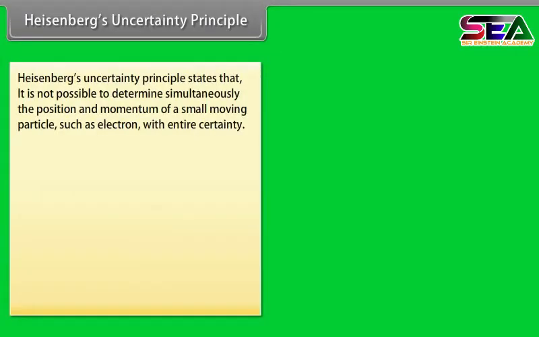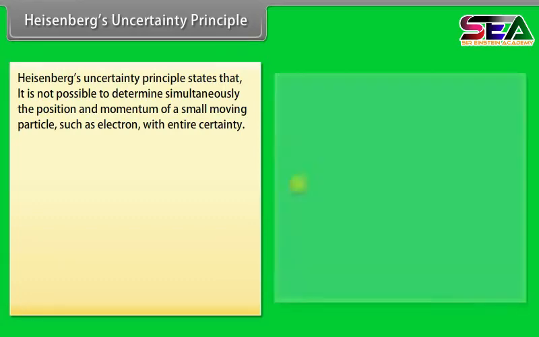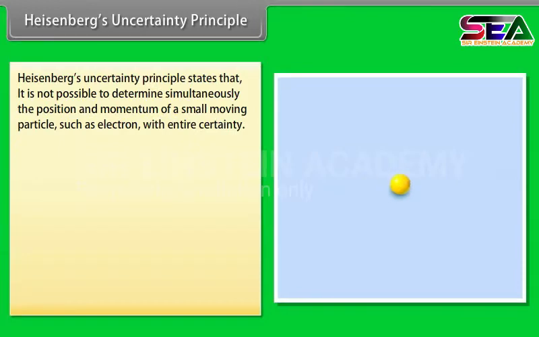Heisenberg's uncertainty principle. Heisenberg's uncertainty principle states that it is not possible to determine simultaneously the position and momentum of a small moving particle, such as electron, with entire certainty.